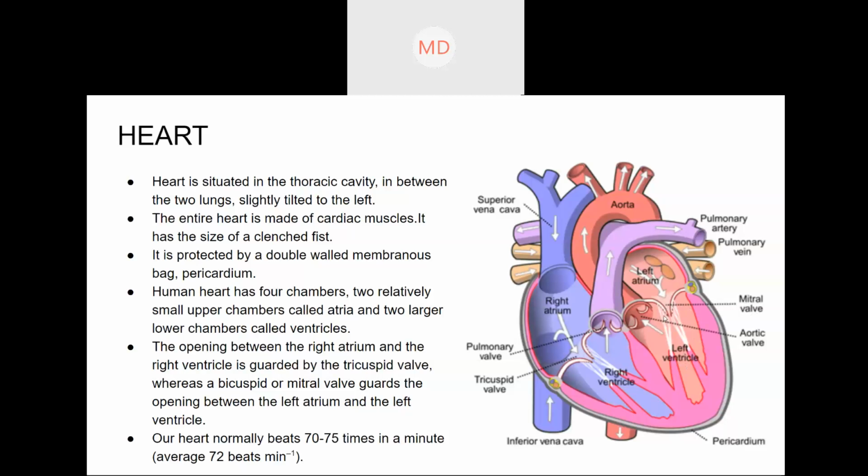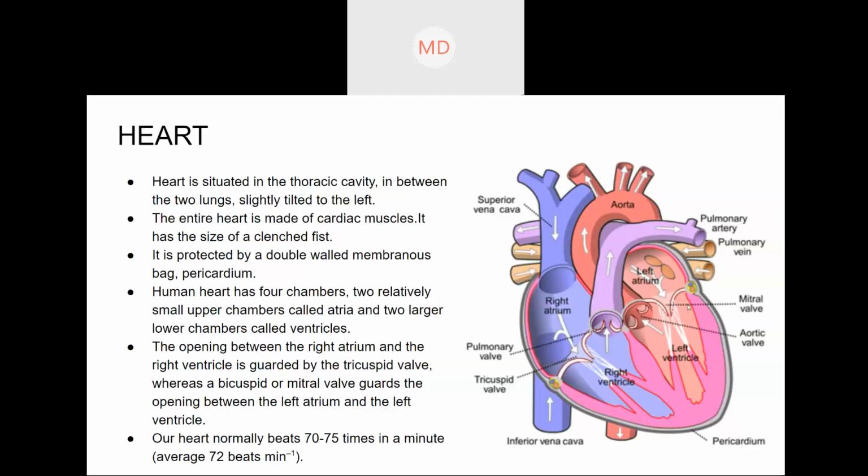If you have seen the water supply tanks in your home, there are valves there, which you can open and close. If you close it, there will be no water flow. If you open it, there will be flow of water. In the same way, these valves act as a door, so that they will not allow the flow of liquids from one chamber to the other all the time.